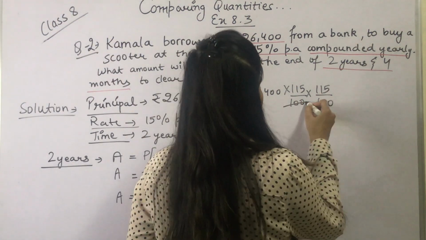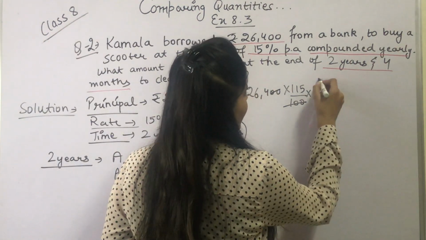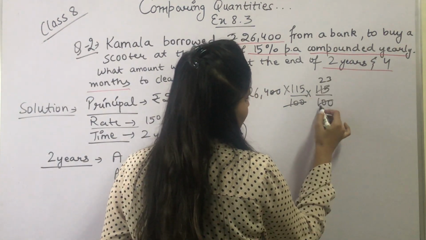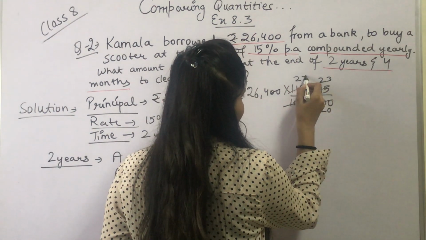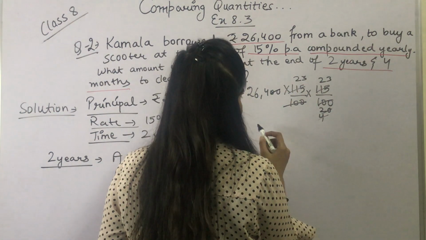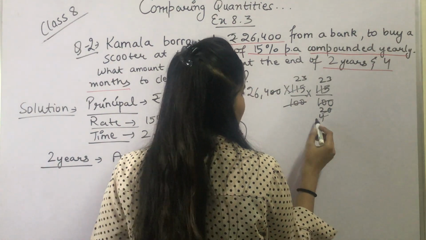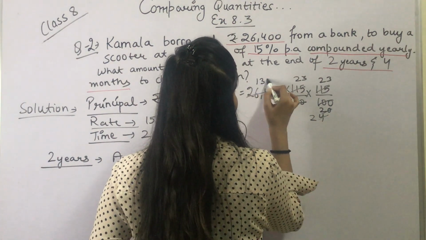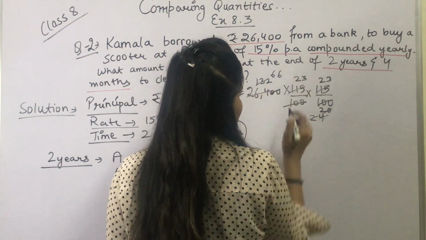Now 2 zeros cut with 2 zeros. 5 2s are 10, 5 3s are 15, 5 2s are 10 and 0 as it is. Again 5 2s are 10, 5 3s are 15, 5 4s are 20. This will be 2 2s are 4, 2 1s are 2, 2 3s are 6, 2 2s are 4 again, 2 6s are 12 and 2 6s are 12.